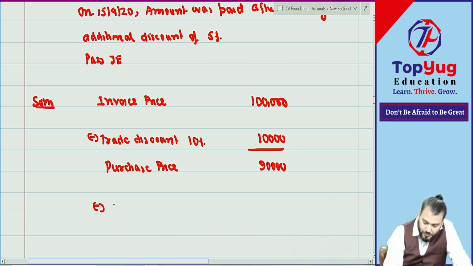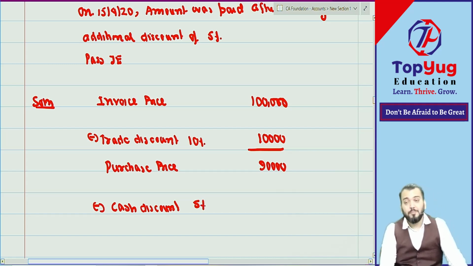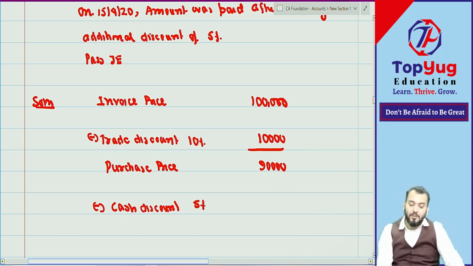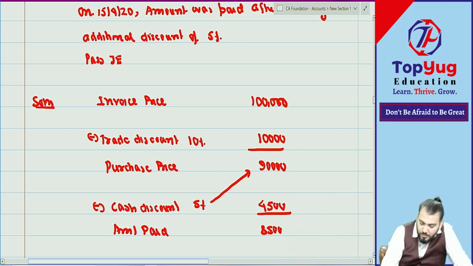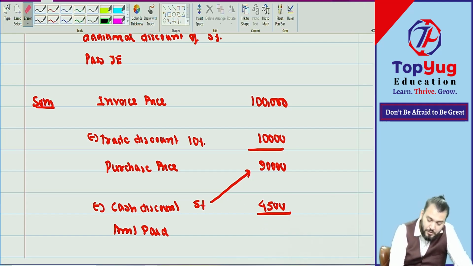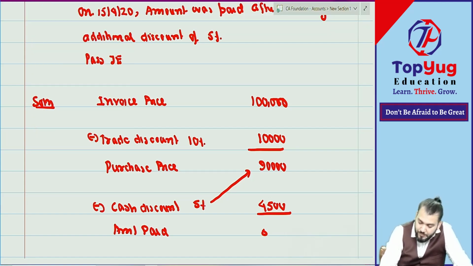Minus cash discount how much? Cash discount 5% of what? 5% of 90,000 how much? 4,500. So what is the amount paid? 85,500. So can we record a journal entry?